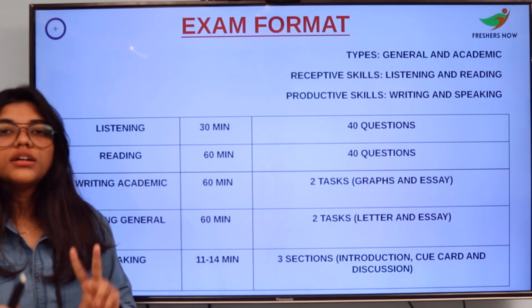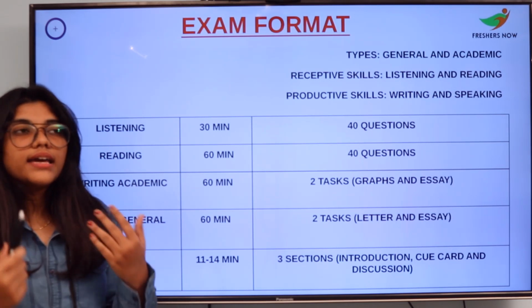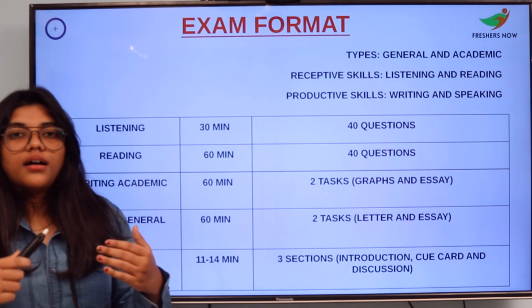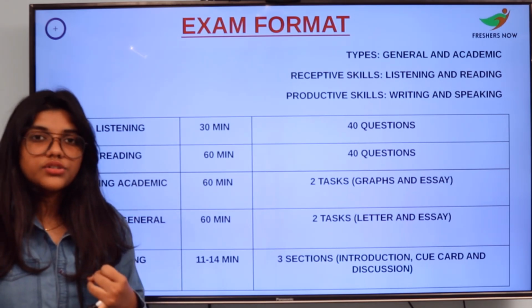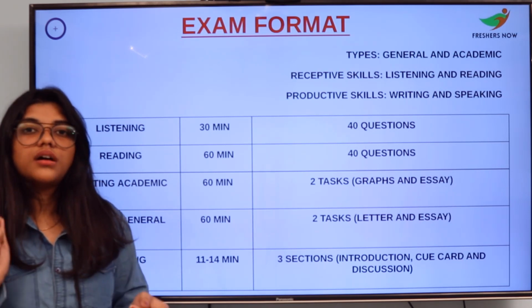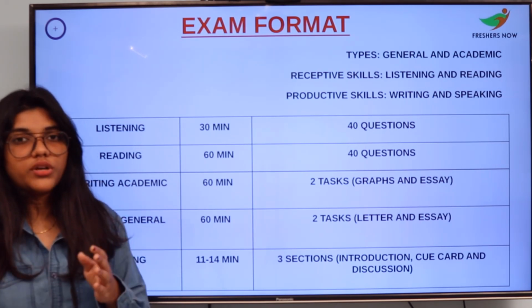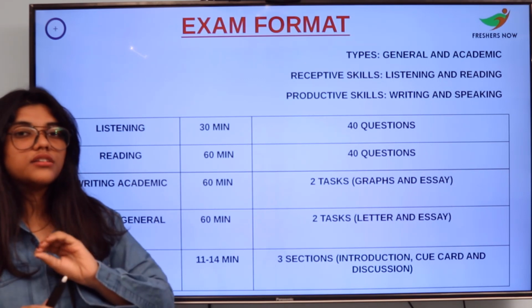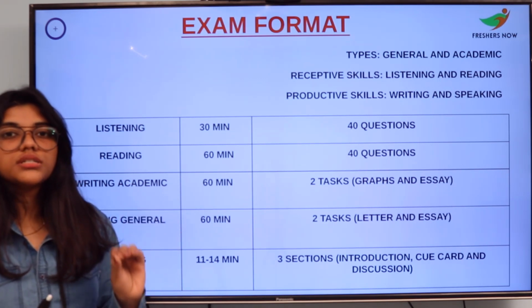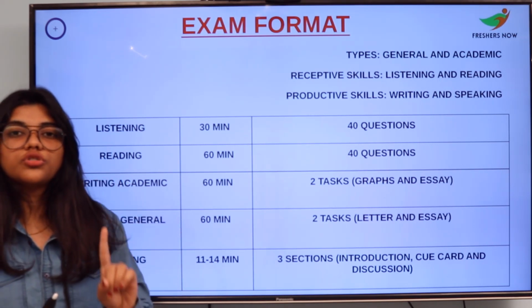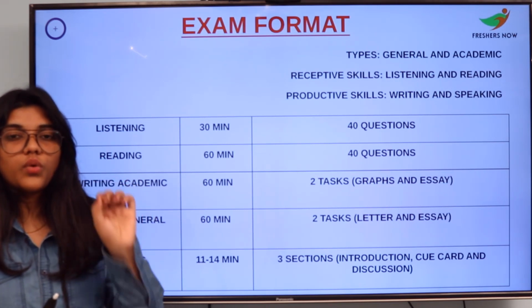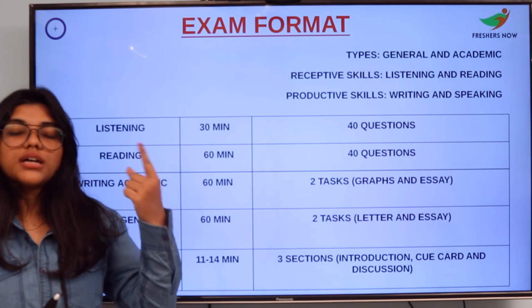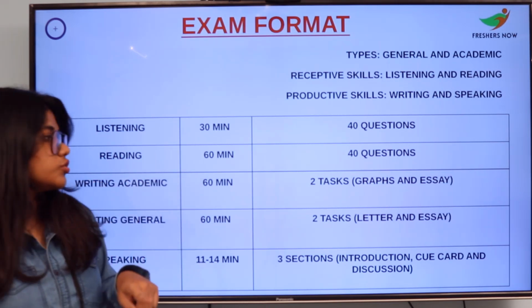In Task 2, you will be given an essay, for example, disadvantages or advantages, giving your opinions, or agreeing or disagreeing with a particular question. Remember that there is no choice in the questions. There will be only one question given to you. You have to answer that one question. You have to answer Task 1 and also Task 2.